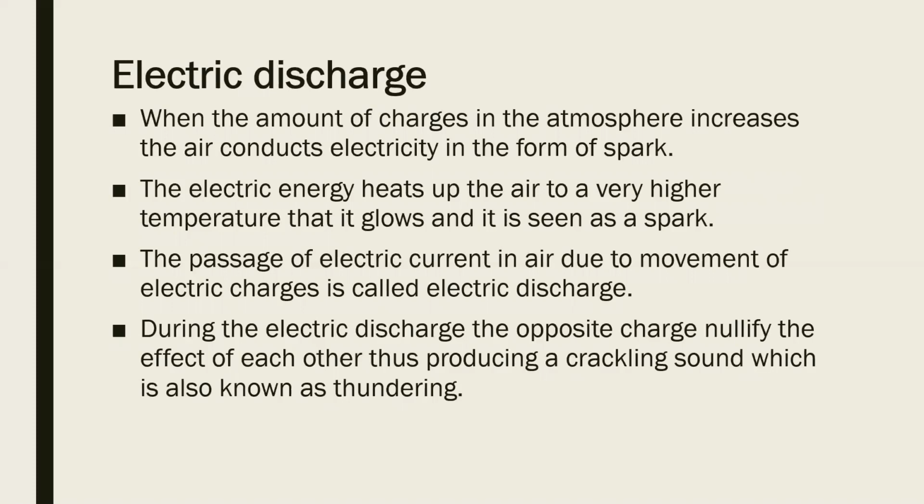Now, this passage of electric current in air is due to the movement of electric charges, and this is termed electric discharge. If you want to study this process, you can also conduct a small experiment at your home.